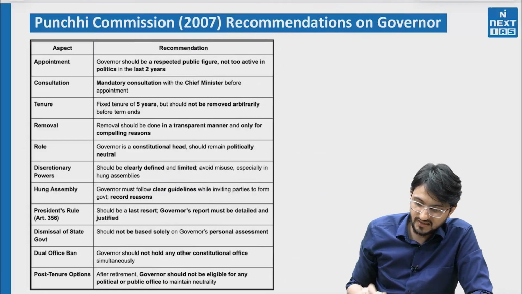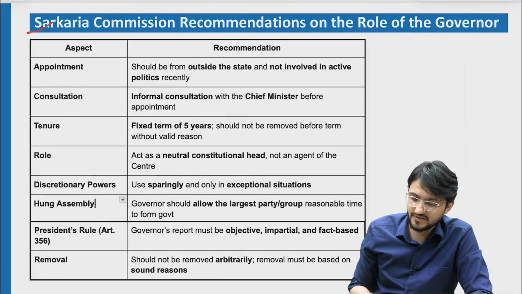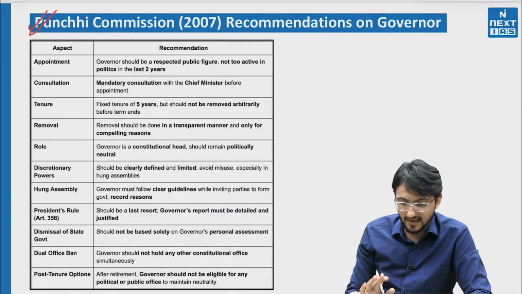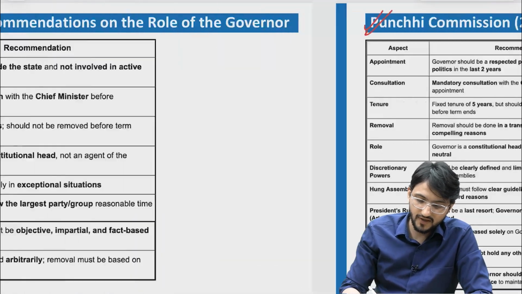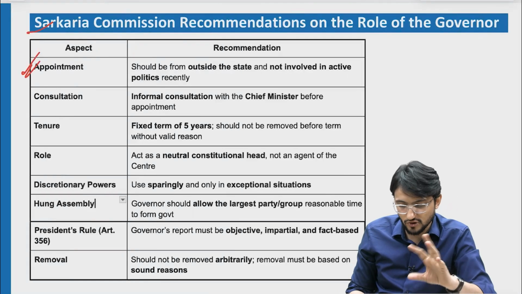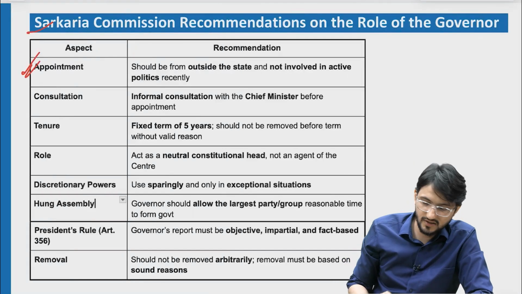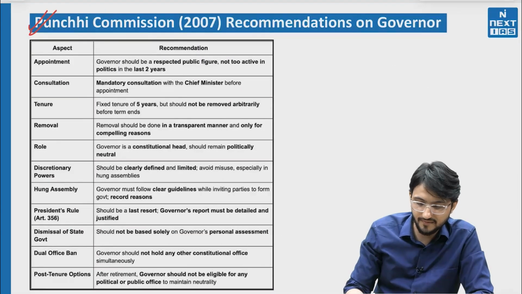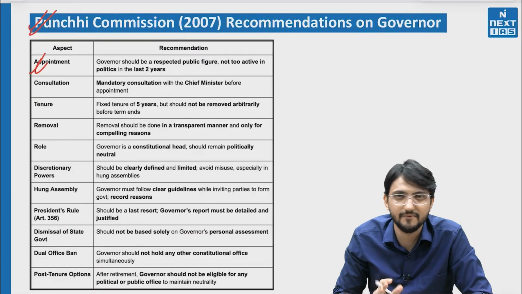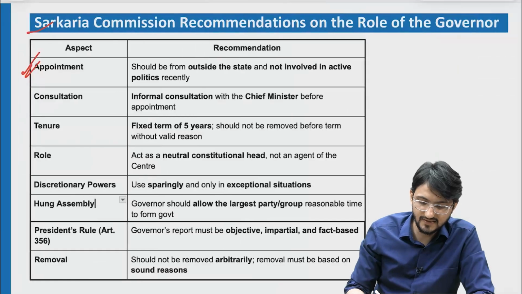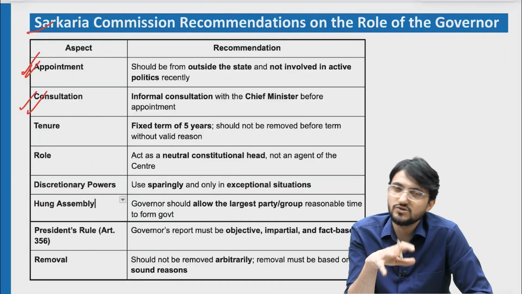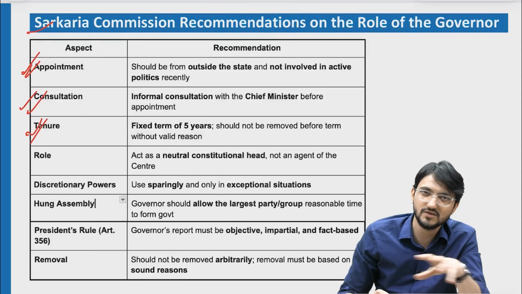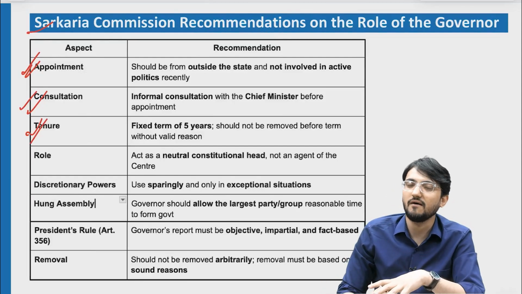Now, there are two commissions. One is the Sarkaria Commission and the other is the Punchhi Commission. Both have made recommendations on different aspects of the governor. For example, on appointments, both of them said that the governor should be from outside the state, not politically very involved. The Punchhi Commission also said that they should not be too active in politics. On consultation, both of them argued that the chief minister should be consulted. For tenure, they have said to fix the tenure at 5 years. You cannot dismiss them willy-nilly.